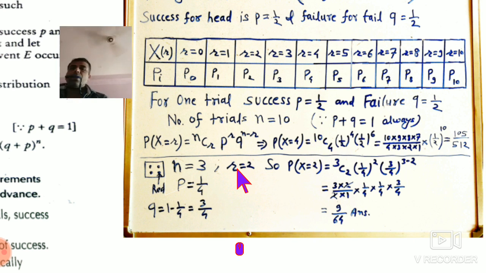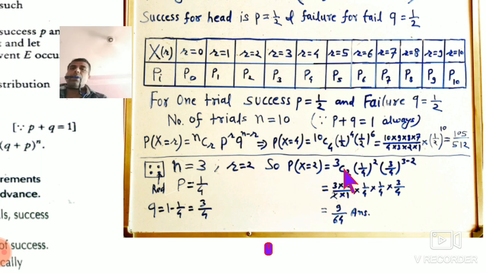Now 2 times you want success, meaning 2 times you want the red ball out of 3 trials. So obviously you have to count p2, where r is equal to 2 and n is equal to 3.